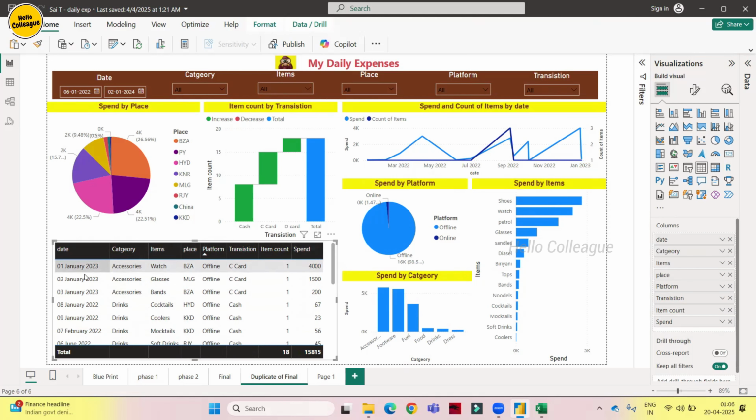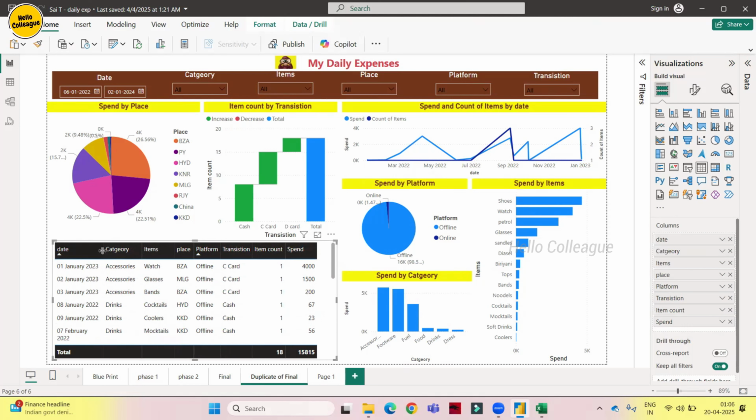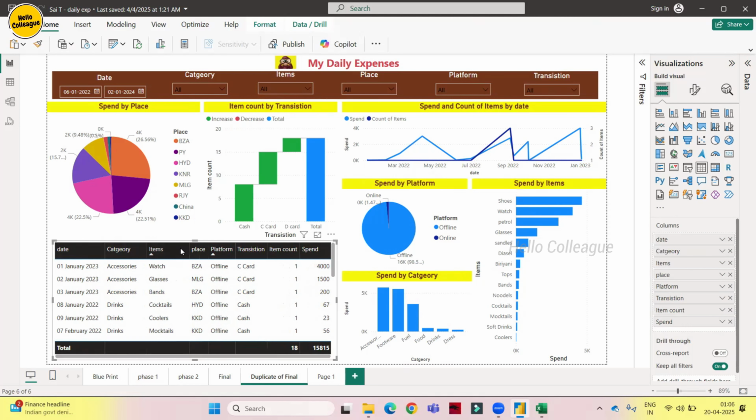Just remember when we are having the table visuals like this, we have to make sure that every column has the same size. Just make sure that. Okay, let's keep it like that. Let's make this also some bigger. Okay, looking nice.